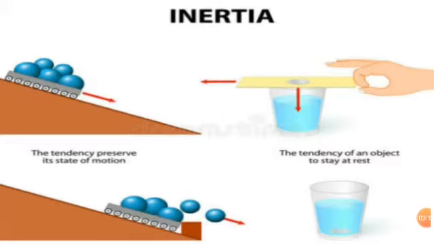Through this example, you can easily understand the concept of inertia. The ball which is present in the picture wants to preserve its state of motion. In the second picture, the tendency of an object to stay at rest. You can easily understand through this example the concept of inertia.